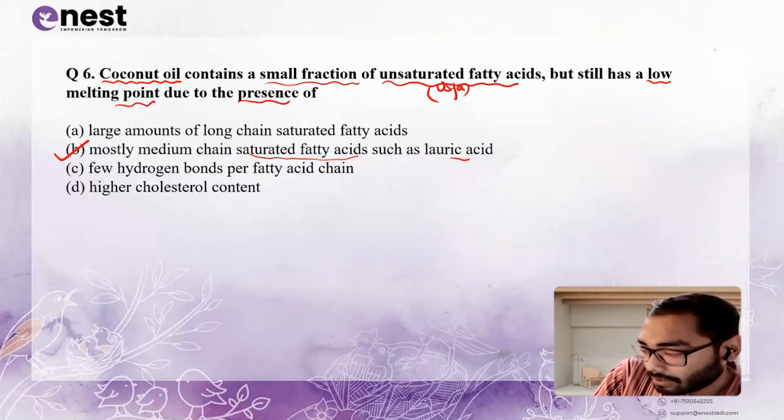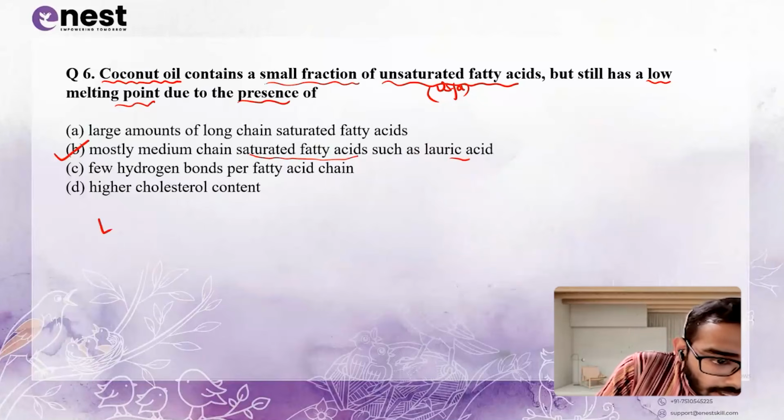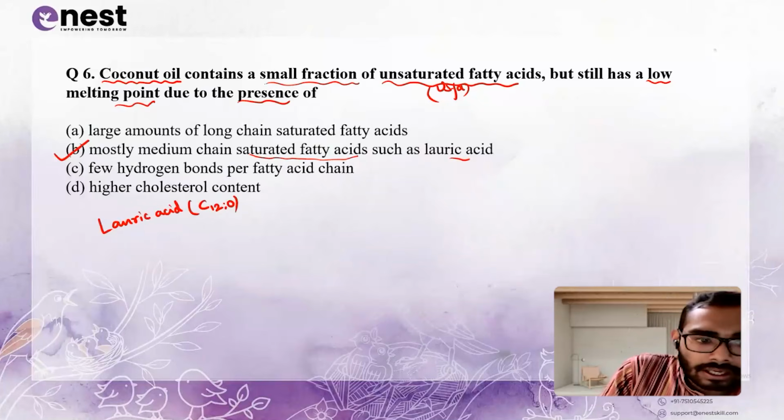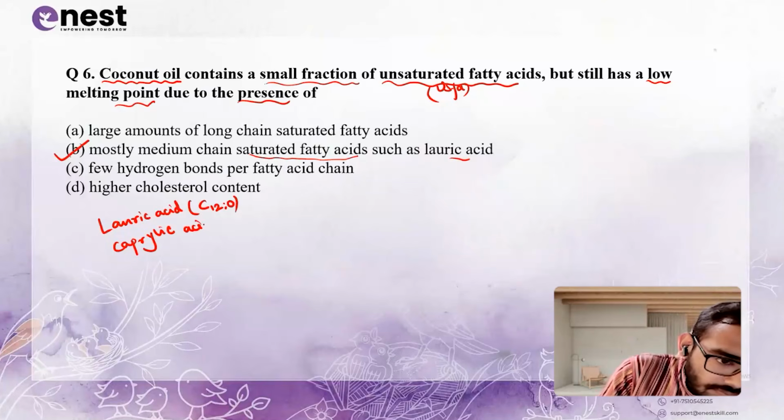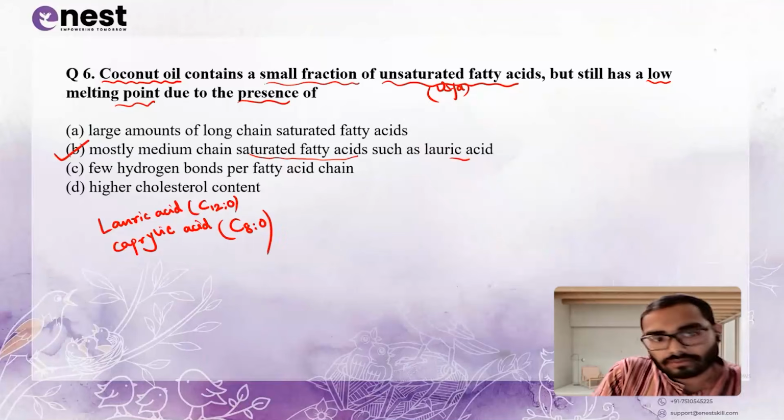Apart from that, it has lauric acid, which has 12 carbons and 0 double bonds. Apart from these, what are the important saturated fatty acids that it has? Caprylic acid, C8:0.